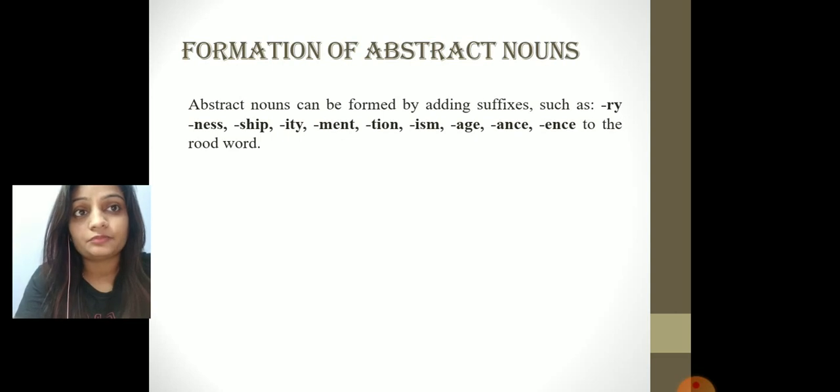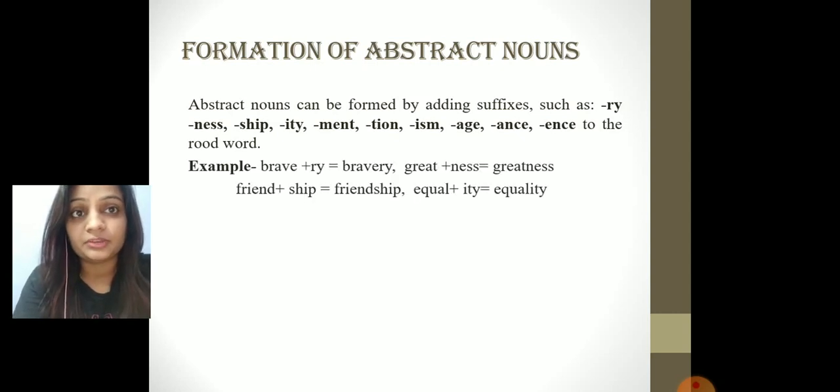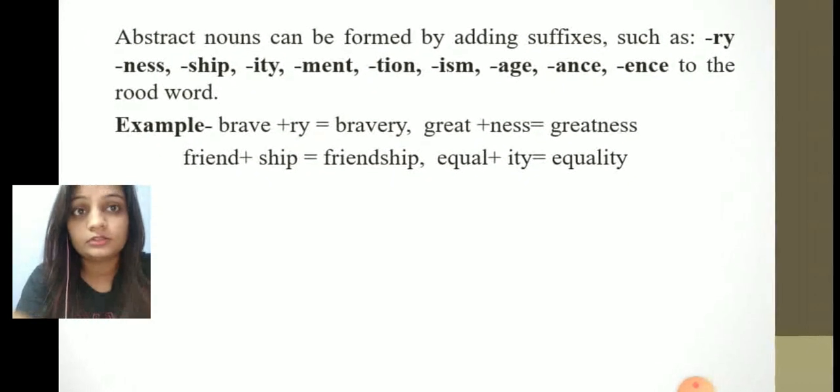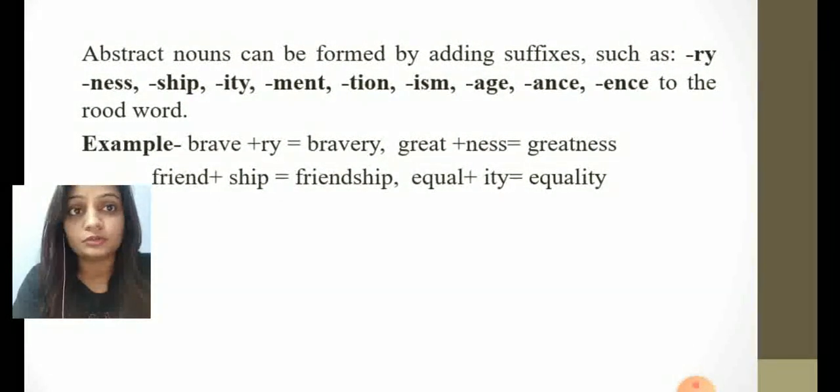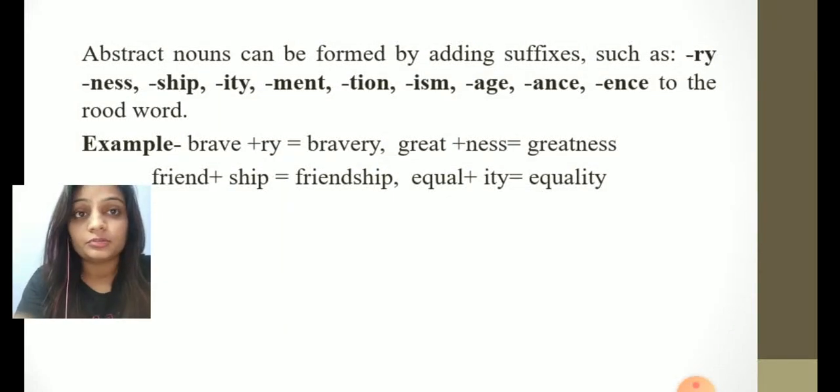Abstract nouns can be formed by adding suffixes such as ry, ness, ship, ity, ment, tion, and so on. When these suffixes get added to the root word, the new word that is formed is known as an abstract noun. For example, brave is a root word and we have added ry as a suffix, so the new word that becomes is bravery. So bravery is an abstract noun which cannot be touched or seen.